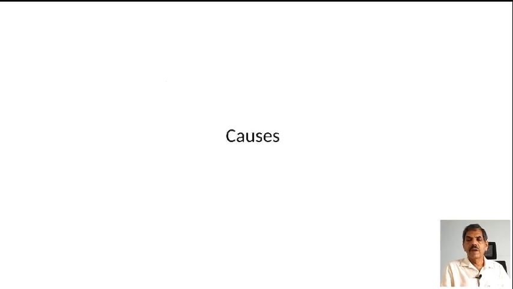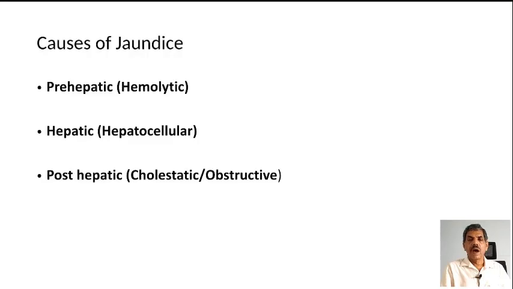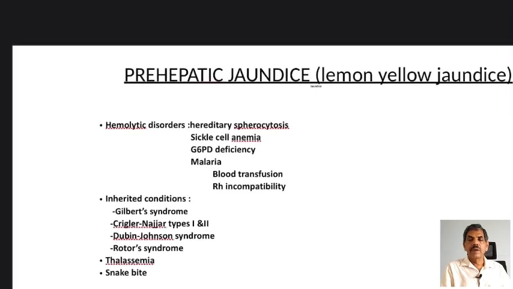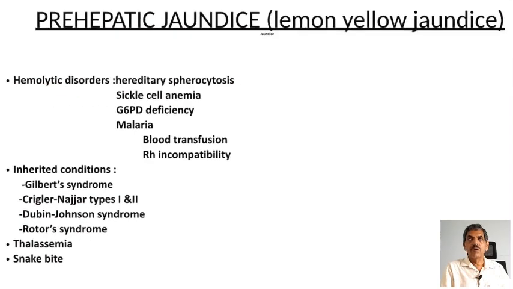Causes of icterus. Causes of icterus or jaundice are prehepatic, otherwise known as hemolytic; hepatic, that is hepatocellular; and post-hepatic, obstructive or cholestatic jaundice. We will see the prehepatic causes first. Prehepatic jaundice is usually known to produce a slight yellow color in the sclera, therefore it is known as lemon yellow jaundice.